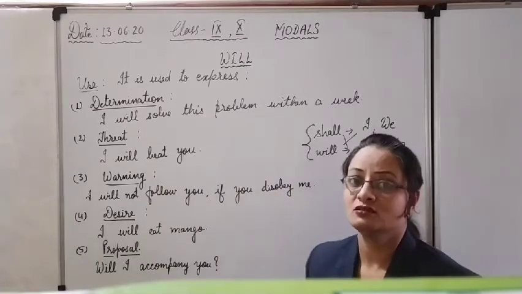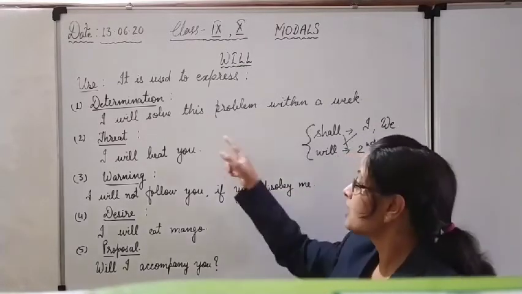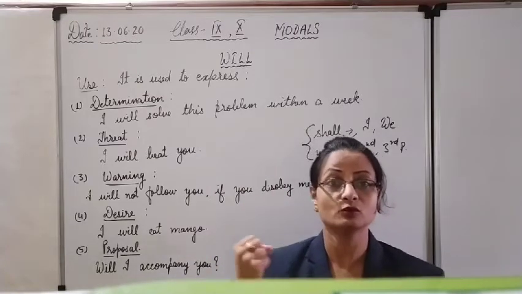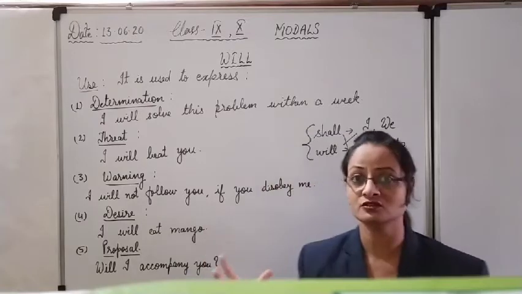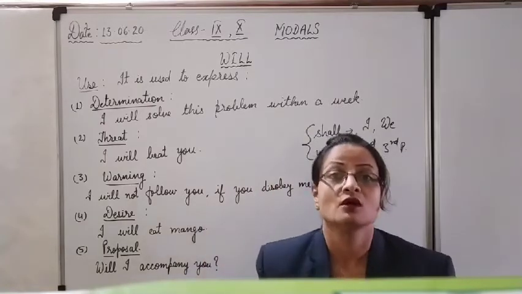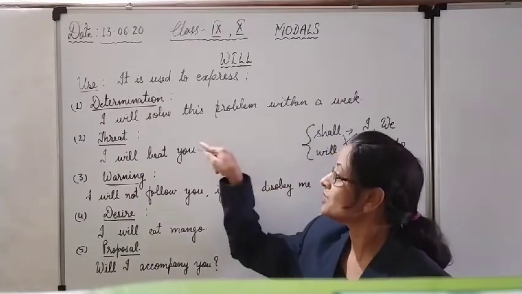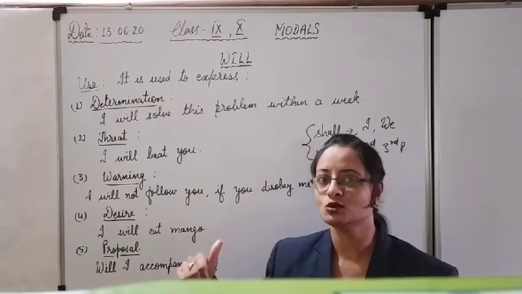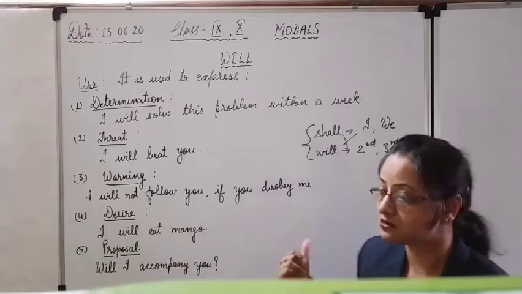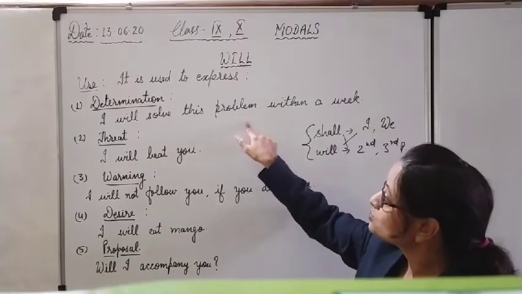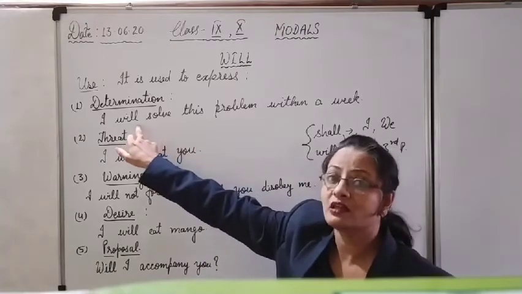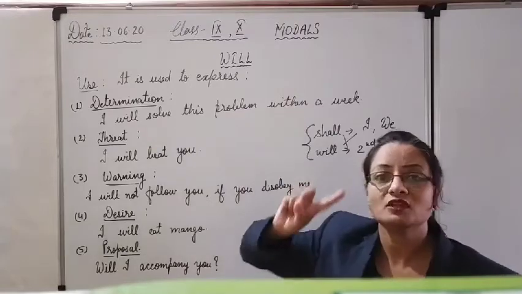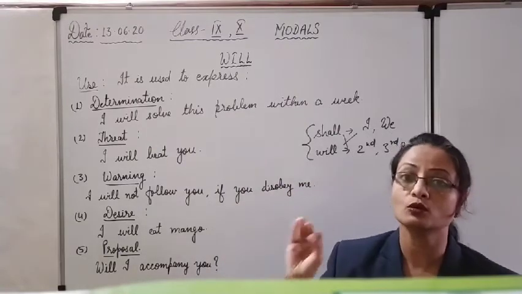First is determination, the strong willpower of somebody. I will solve this problem within a week. It is my firm determination that I am going to solve it surely. Nobody can change me. I will not leave unless I get the solution. Otherwise, in a general case, I shall solve this problem means maybe I solve it or not, depending on the circumstances. Here I have used will with I because it is my strong determination to solve this problem within one week. Clear? It will not go more than a week.